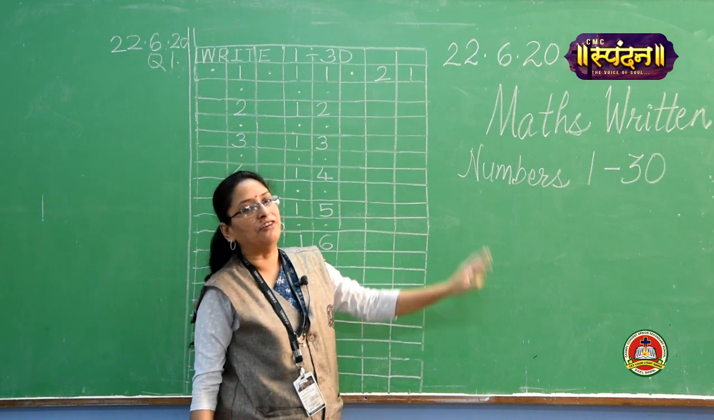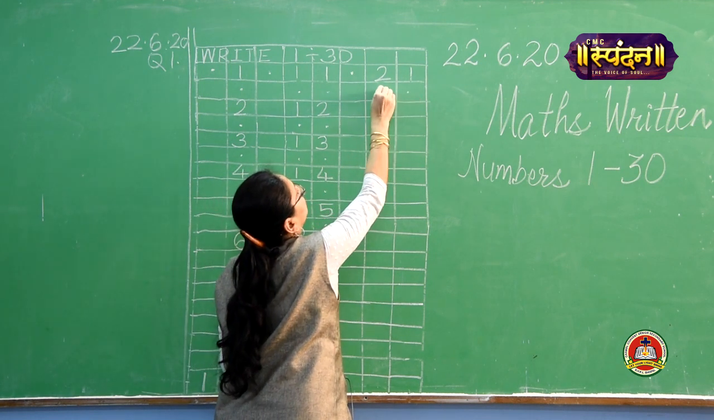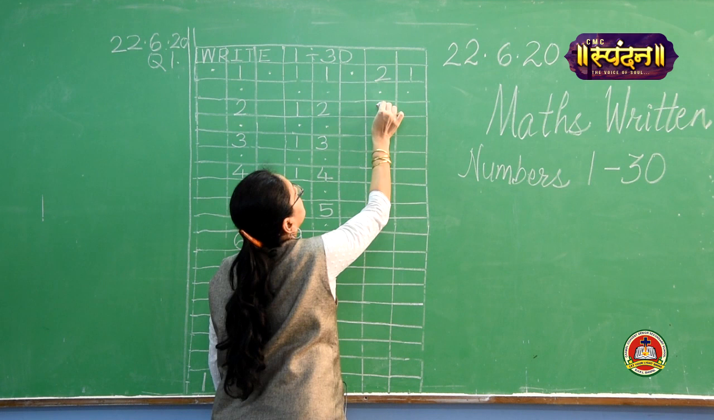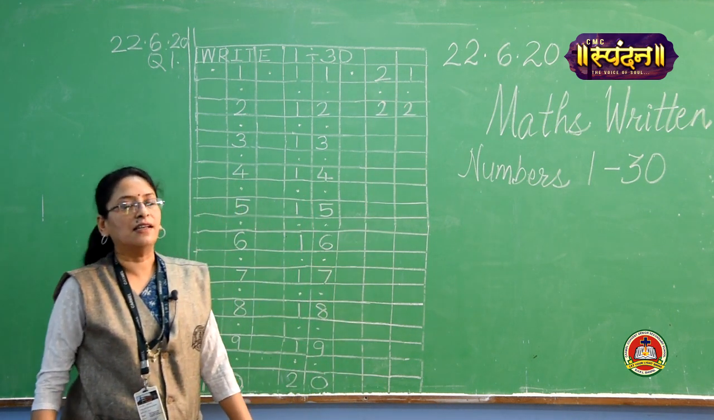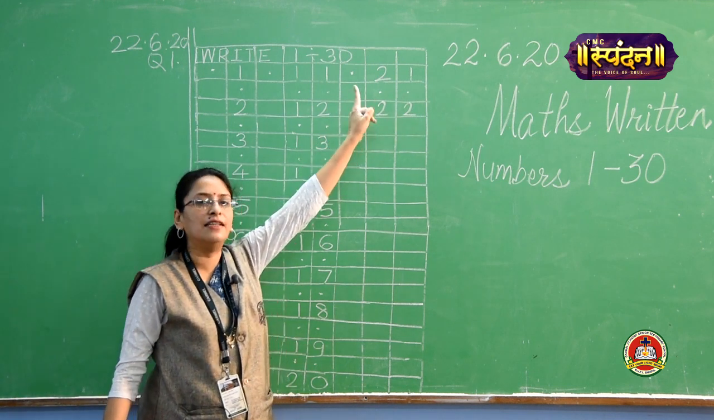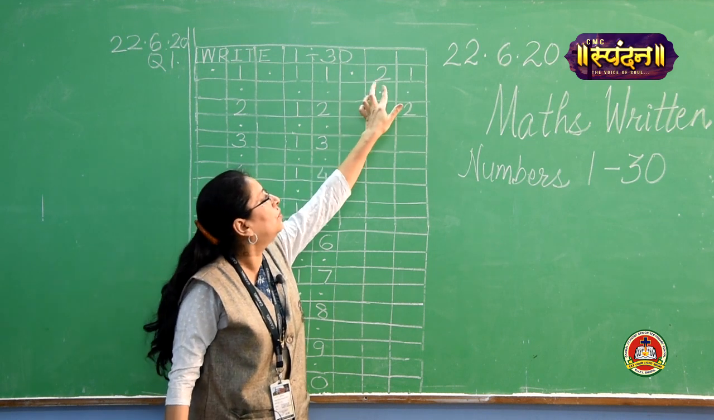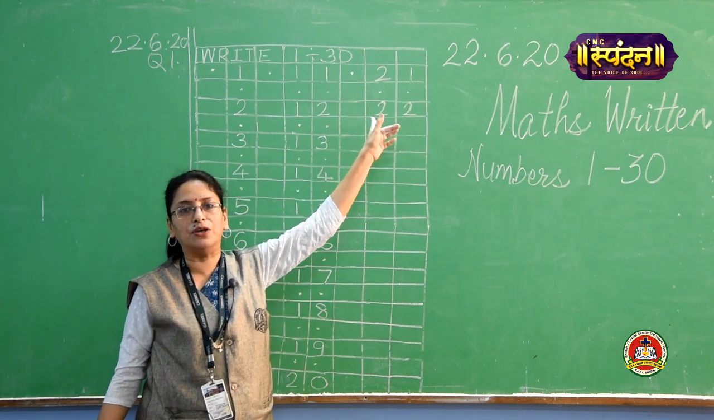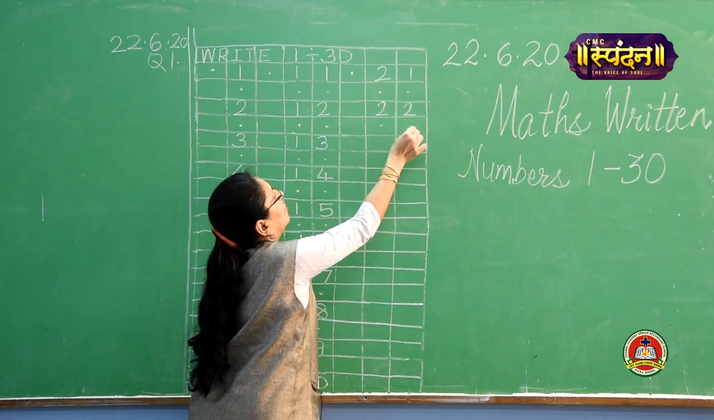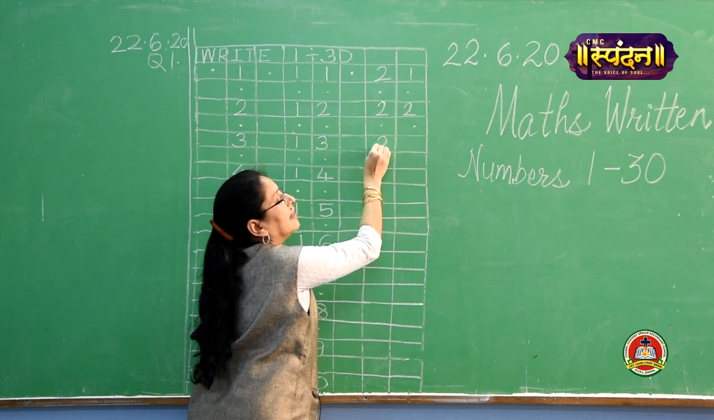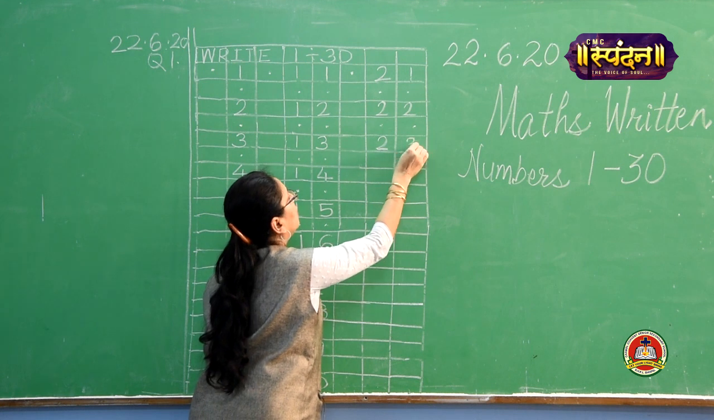2, 1, 21. Then again we have to leave 2 boxes, put 2 dots, write 2, 2, 22. Yes children, if you don't want to put the dots, it's okay. You can skip the boxes. You are not required to put the dots. You can leave the boxes as they are. Then again put 2 dots. That is up to you. You have to then write 2, 3, 23.